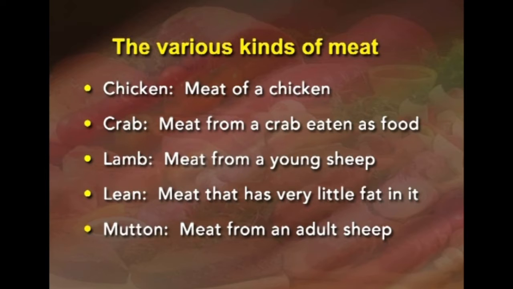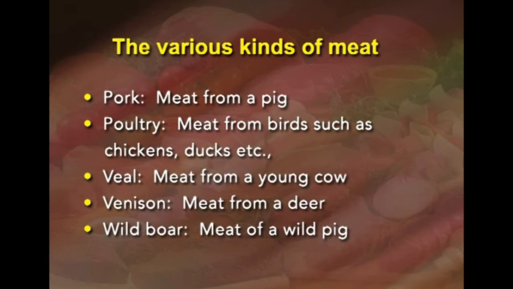Lamb is meat from a young sheep. Lean meat, it is a meat which has very little fat content. Mutton is meat from adult sheep. Pork is meat from pig. Poultry is meat from birds such as chicken, turkey, ducks, etc. Veal is meat from a young cow. Venison is meat from deer. Wild boar is meat from a wild pig.